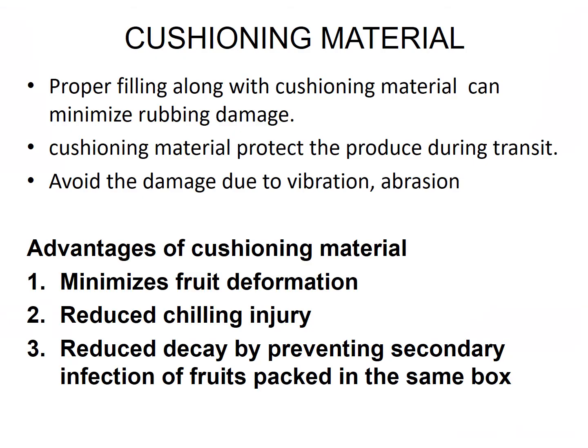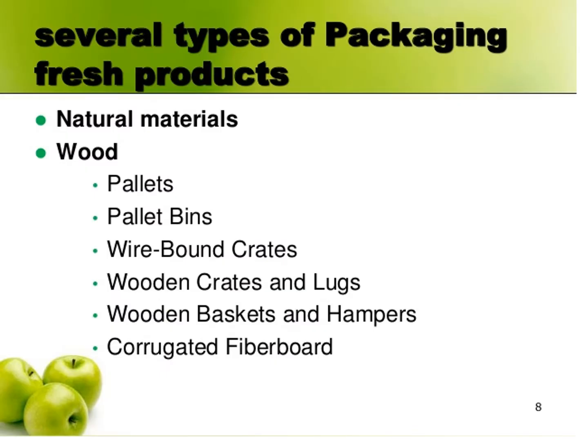Cushioning material has the advantages that it minimizes fruit deterioration, reduces chilling injury, and reduces decay by preventing secondary infection of the fruits packed in the same boxes. Here are the several types of packaging material which are used for packaging purposes. There are some natural materials like wood.